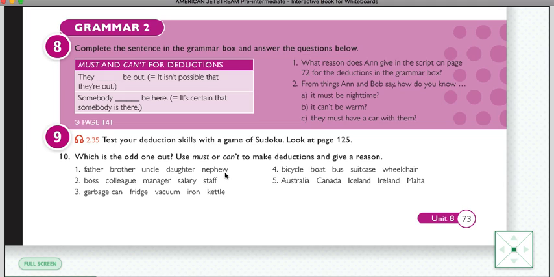For example, every word here represents a family member. Okay, they are similar there, but father, brother, uncle, daughter. Father, brother, and uncle are men. Nephew is a man. So daughter is the only woman. That could be the odd one out. The odd one out is just like el que no corresponde o el que no combina. Okay, so that's the idea.